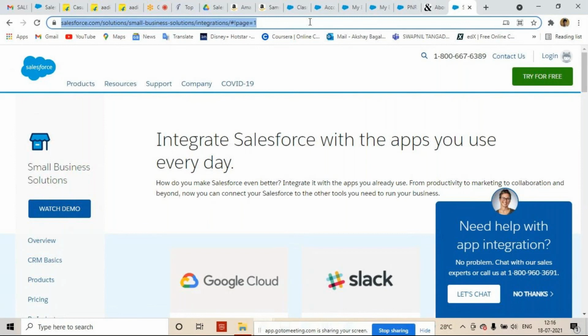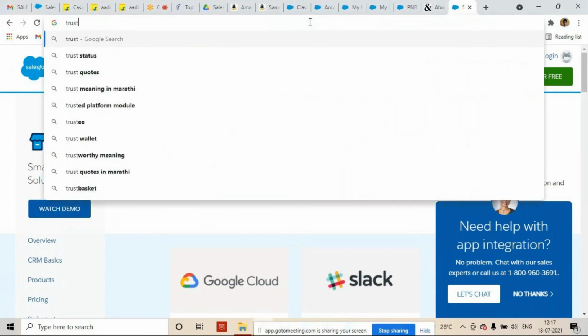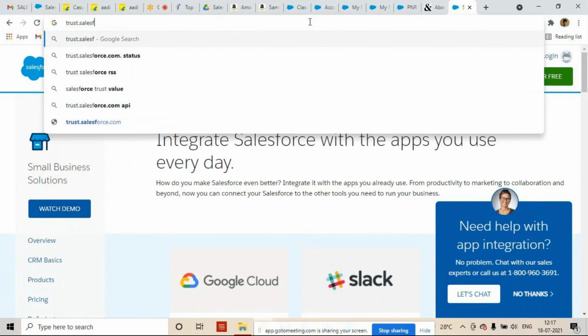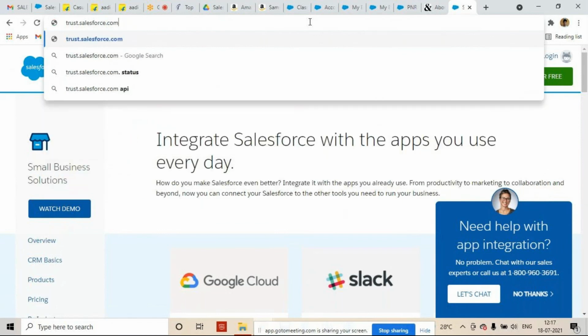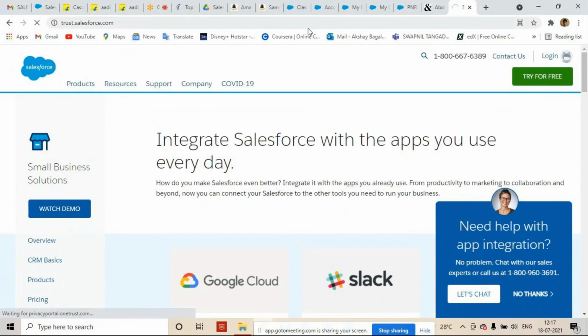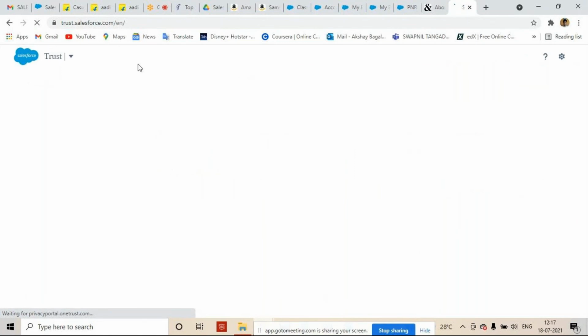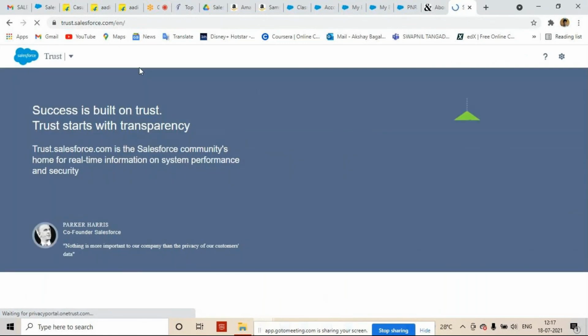Sometimes the Glassfish server is not responding, sometimes the Tomcat server is not responding, but in cloud, we are not responsible for the server. We are only responsible for the application. If you want to see the Salesforce servers, this is the website, trust.salesforce.com. There you can see all the servers given by Salesforce.